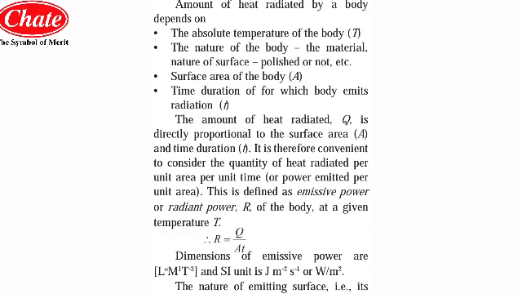The dimensions of the emissive power are L raised to 0, M raised to 1 and T raised to minus 3. The radiant power is equal to the amount of heat radiated upon the area of cross section into the time for which that radiant heat has been allowed to fall on that particular surface. So this is what we have learned in this video. In the next part of this chapter we will learn